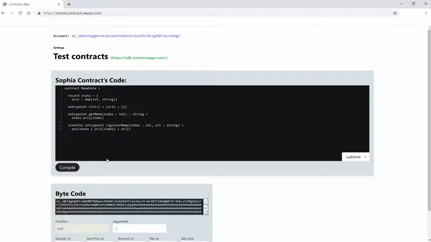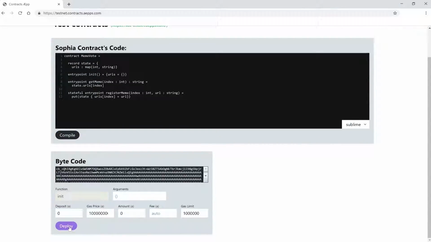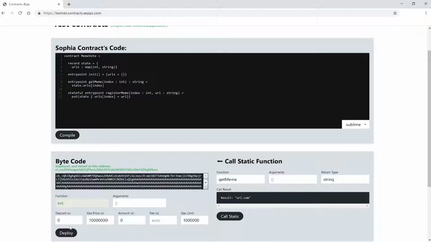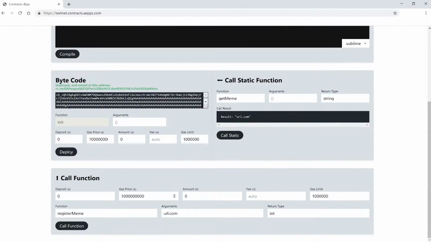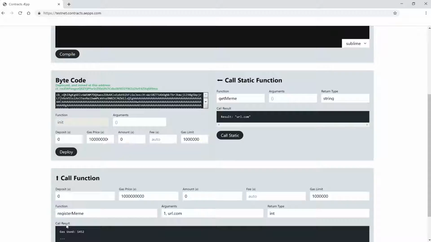We compile and deploy. First, we need the register meme function. In the arguments, now we need an index. Let's use 1. And an URL. We'll use a short example URL again, url.com. Also important to note that we use a comma to separate the arguments in the input here. Let's call the function. We can see the execution of this contract already used quite some gas, at least a lot more than it did before.